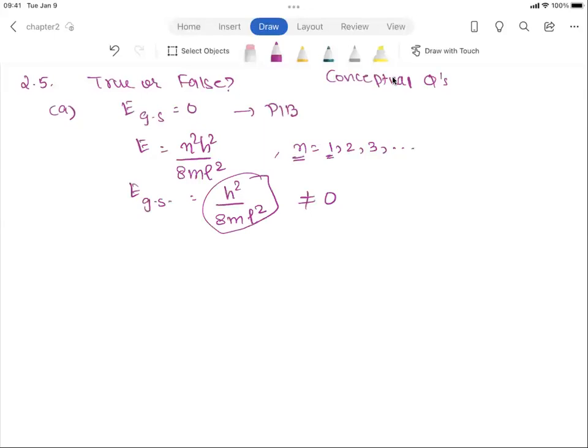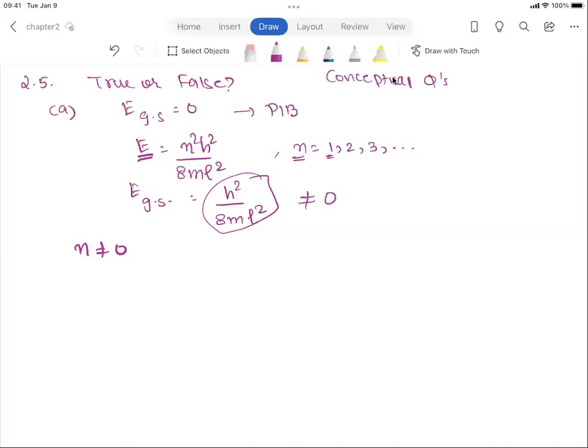Right, so the ground state energy is never equal to 0. And in the text, it has been explained why n can never be equal to 0. The value of energy could potentially be 0 if n is 0, right? So when n is equal to 0, the energy is 0.